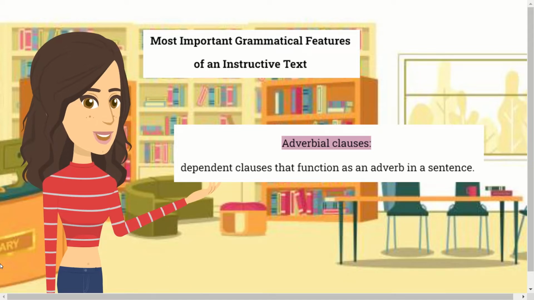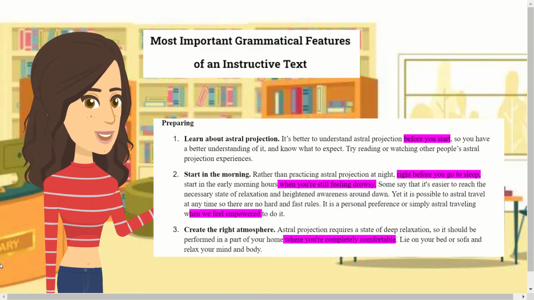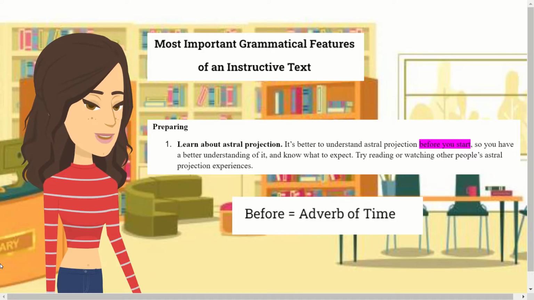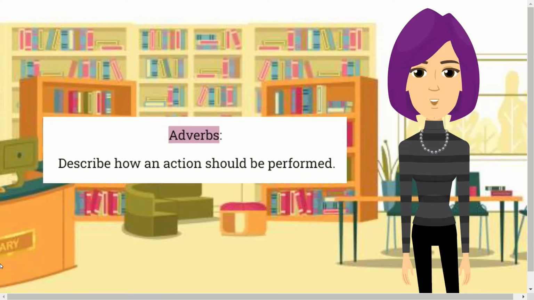Another important grammatical feature are adverbial clauses, which are dependent clauses that function as an adverb in a sentence. Some examples are included in the next sentences. It is better to understand astral projection before you start. Here, before you start is the adverbial clause, which contains an adverb of time leading the clause.